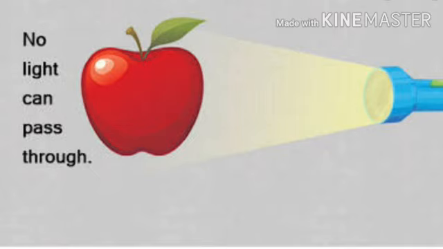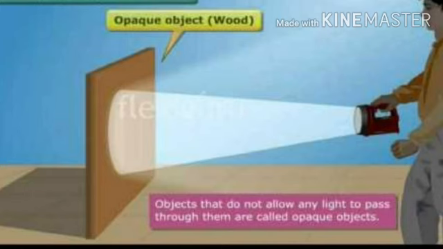Let us see the example. Here we have the apple which does not allow any light to pass through it. Now the next example is this wood. It also does not allow any light to pass through it.